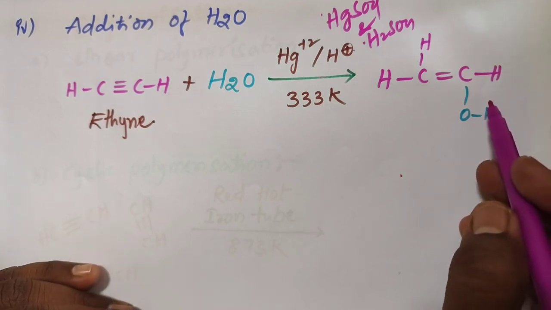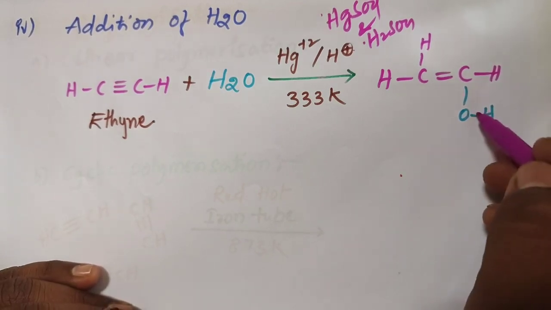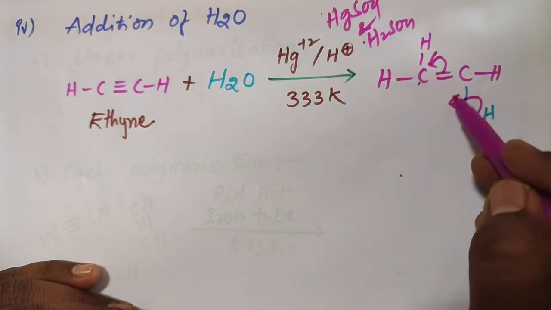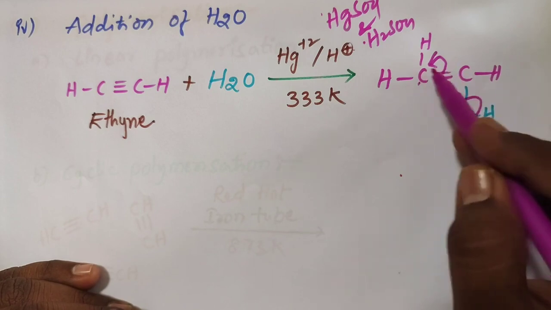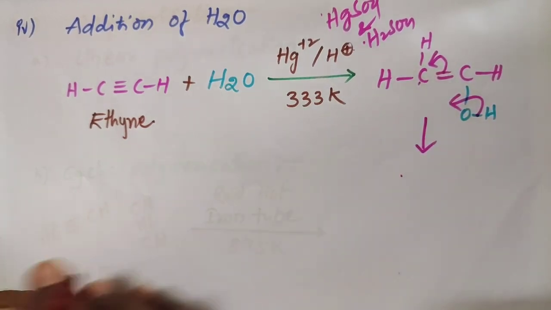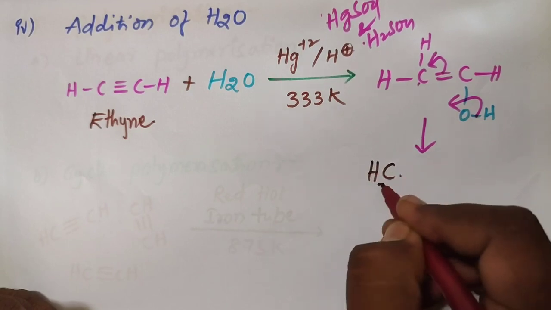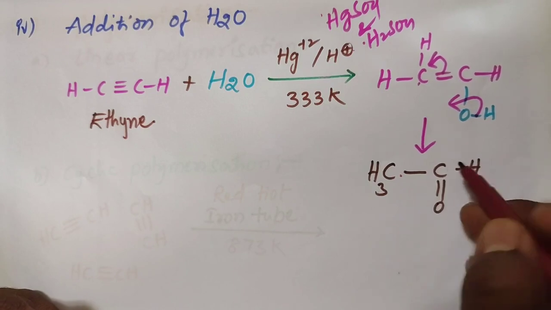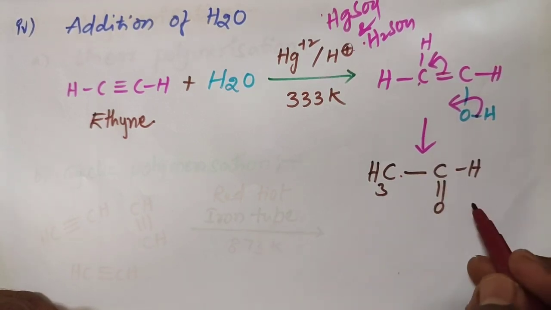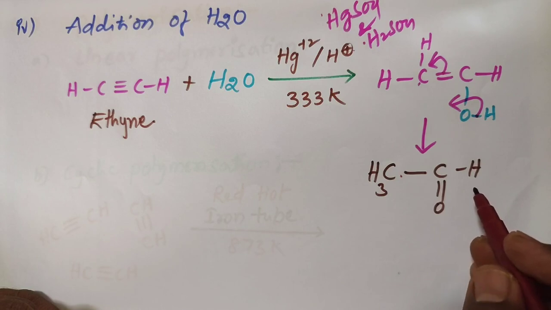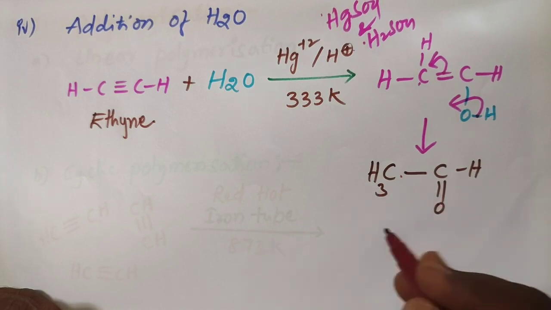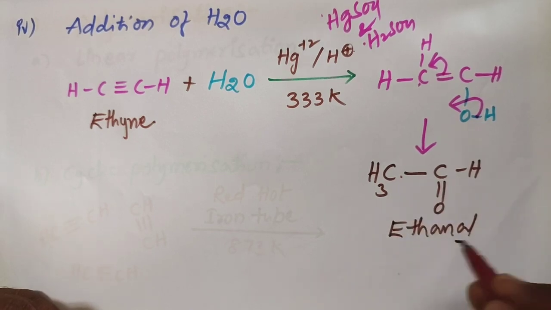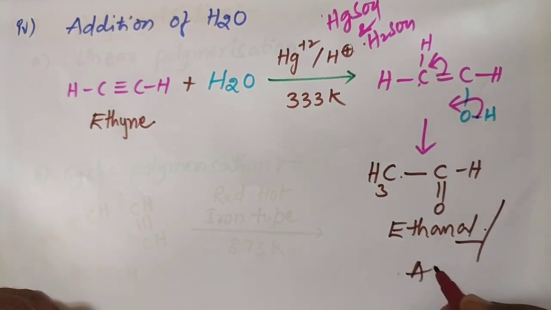This is going to undergo isomerization like this. H plus is added to this position by shifting of this bond, and the H is added to this position. We get CH3 CH double bond O, which we call an aldehyde group. So acetaldehyde, or ethanal, a 2-carbon aldehyde, commonly called acetaldehyde.